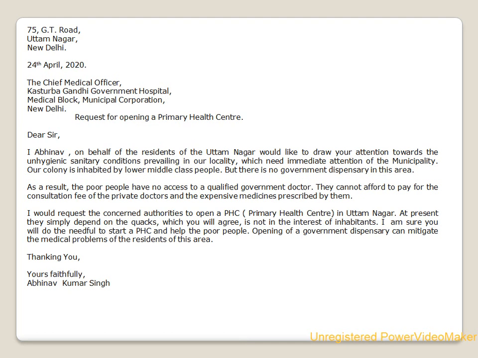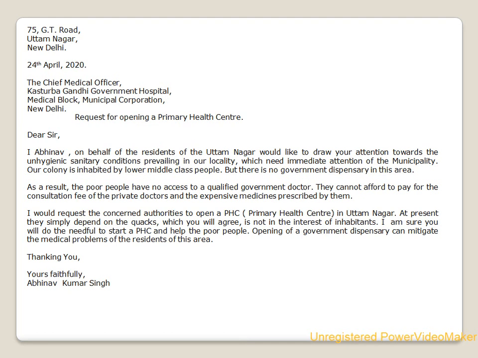According to the question, we have to write this letter to the chief medical officer. So, in the receiver's address, the first line will be the Chief Medical Officer, Kasturba Gandhi Government Hospital, Medical Block, Municipal Corporation, New Delhi, full stop. Then comes the subject: Request for opening a primary health center. Subject should be according to the question.